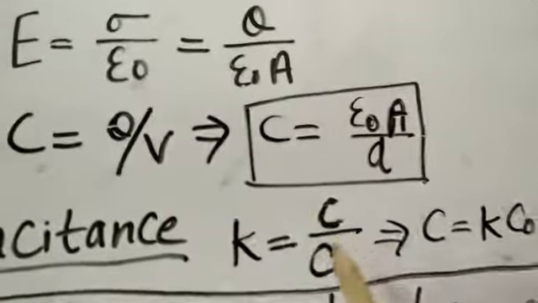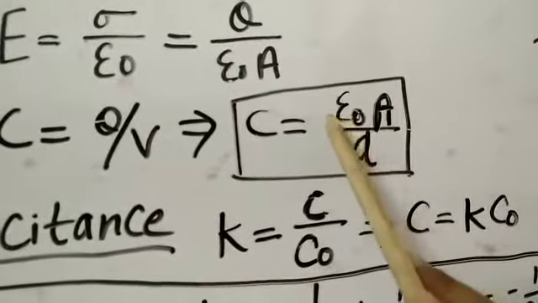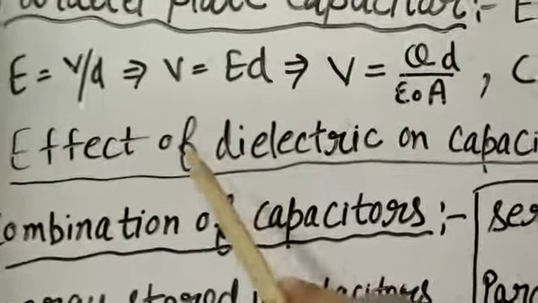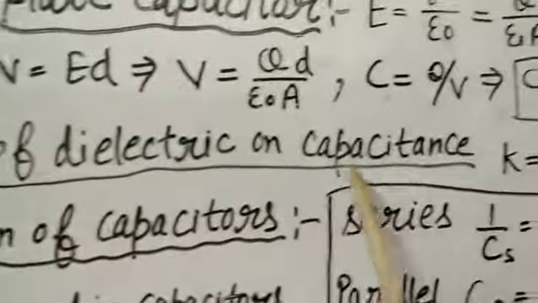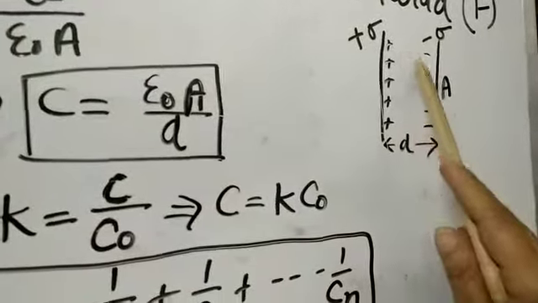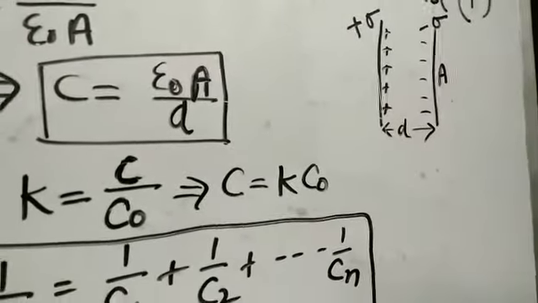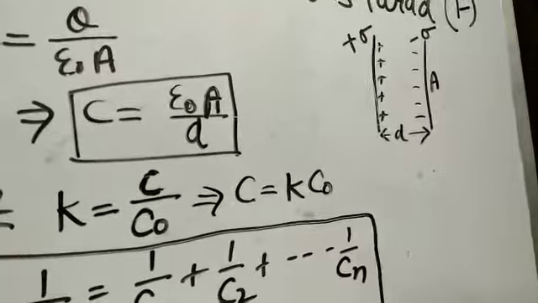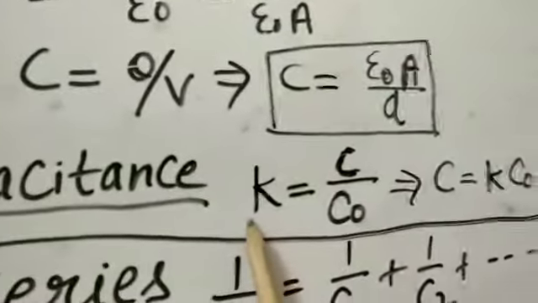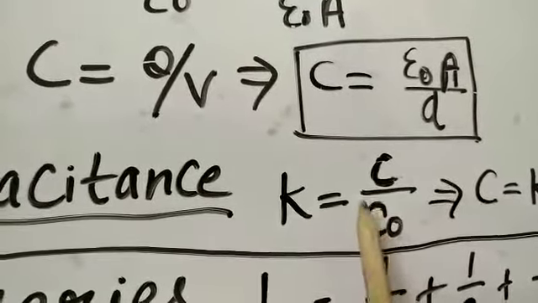So we derived the capacitance of a parallel plate capacitor, having formula epsilon naught A upon D. Now, the effect of dielectrics on capacitance. If we put any dielectric material between these two capacitor plates, then what will happen? Will the capacitance increase or decrease? Now, if I am keeping a dielectric having dielectric constant K, then what will happen?